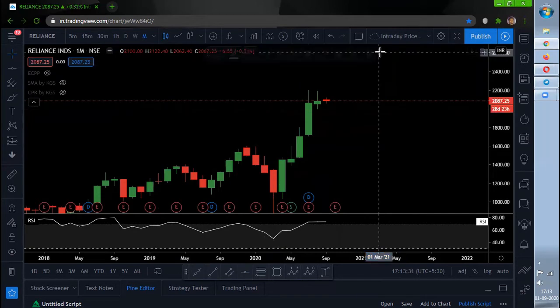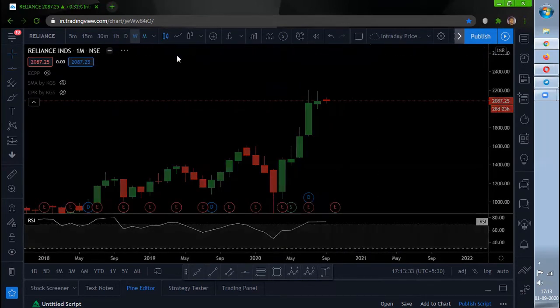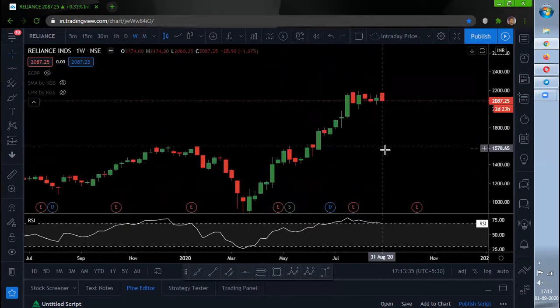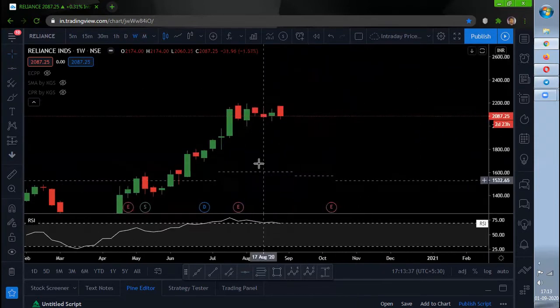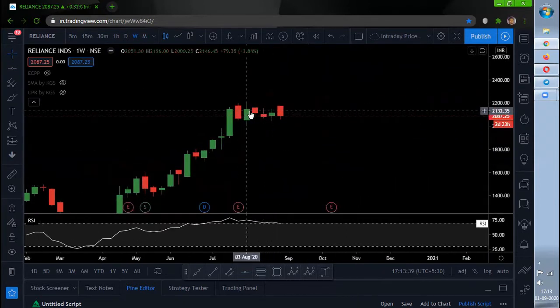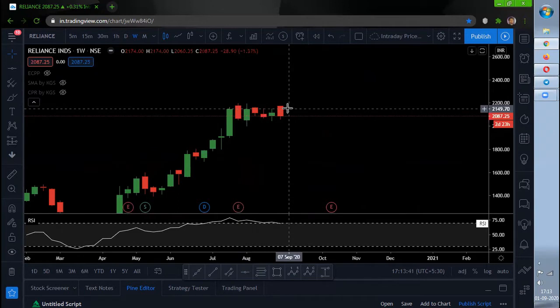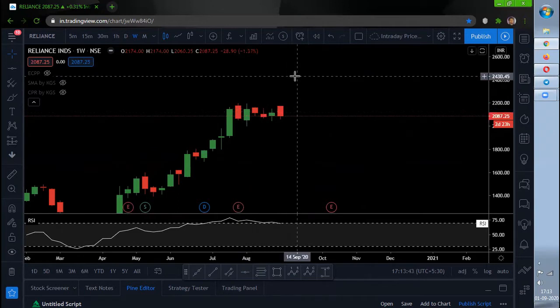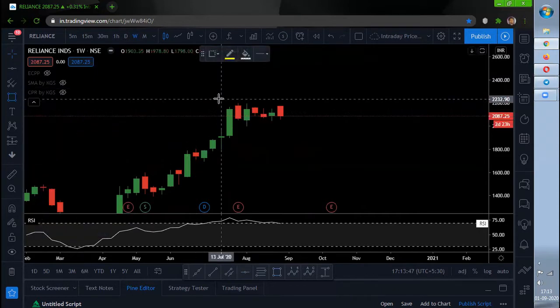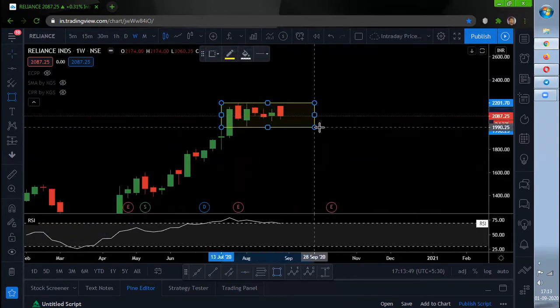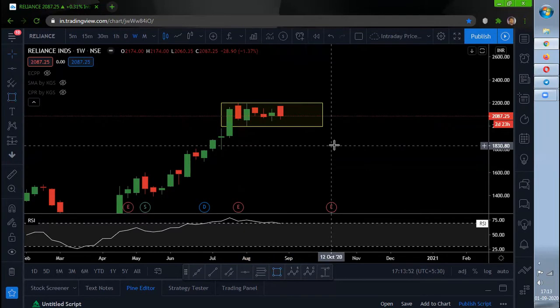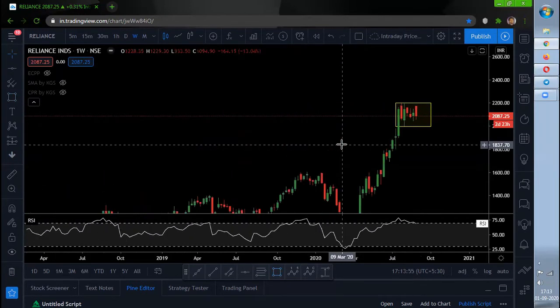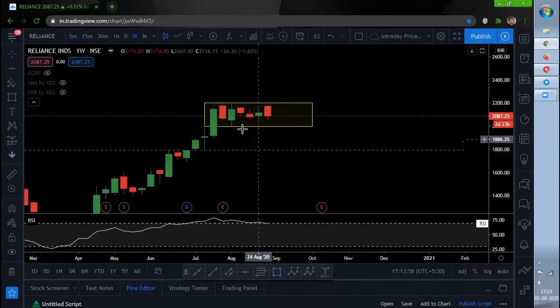Now let's move on to the weekly chart. If you see over here, the past 6 candles, or 6 weeks, are completely in a range bound manner. If Reliance wants to trend further upside or downside, it needs to break this high or break the downside.